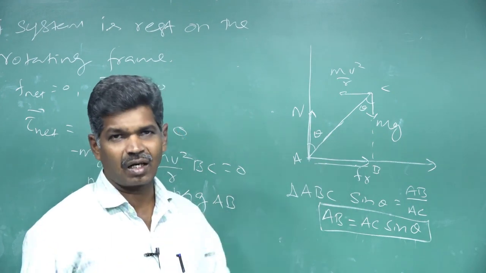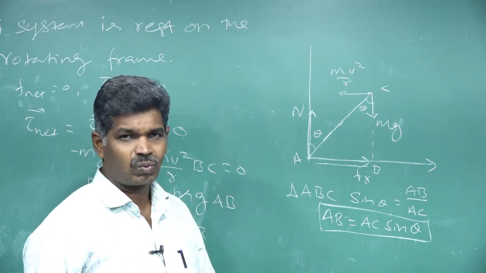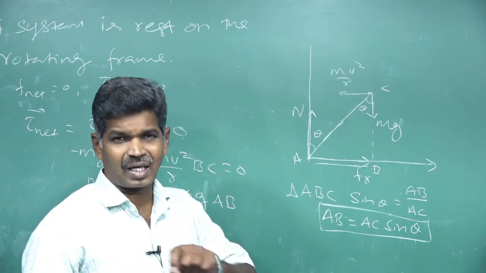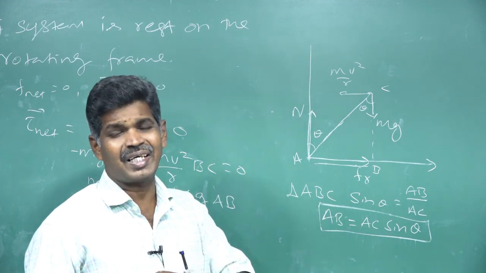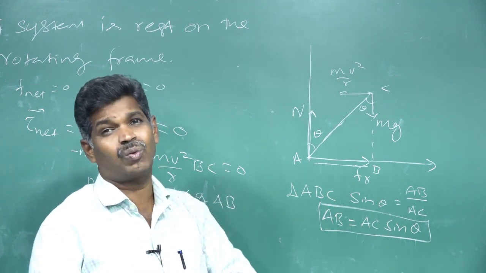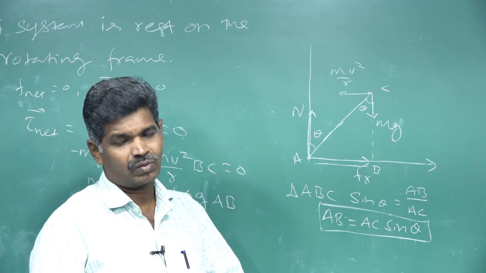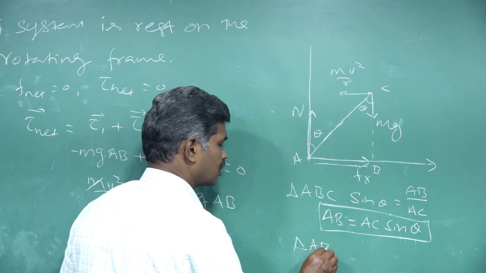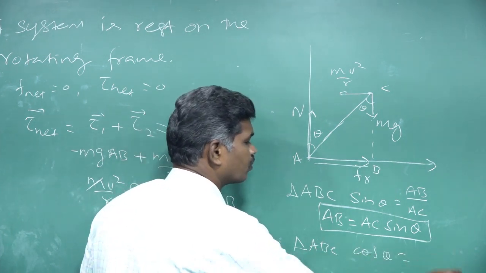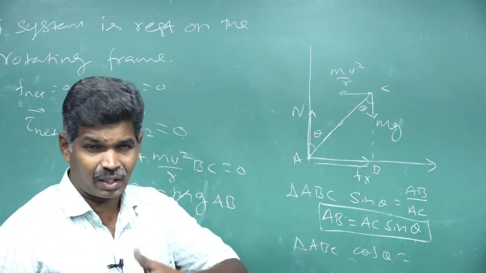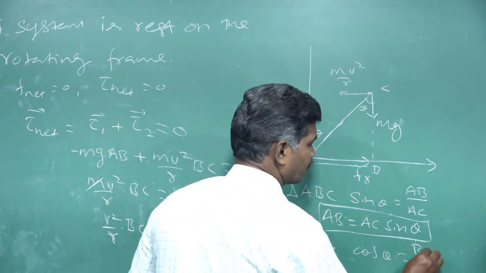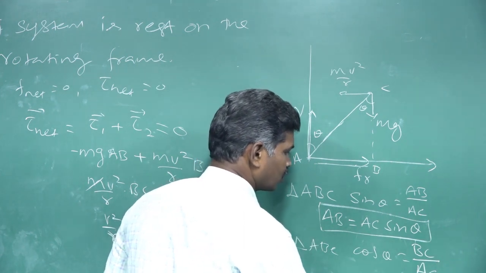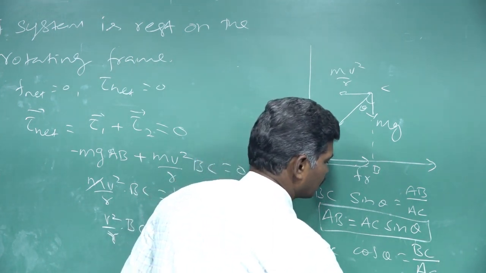In the same triangle, next we are going to find the BC length. The BC side is the adjacent side of the triangle, so we take cos theta. In triangle ABC, cos theta is equal to adjacent side by hypotenuse. The adjacent side is BC and the hypotenuse is AC. So BC is equal to AC cos theta.